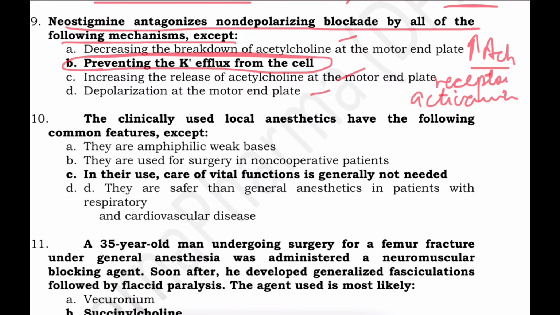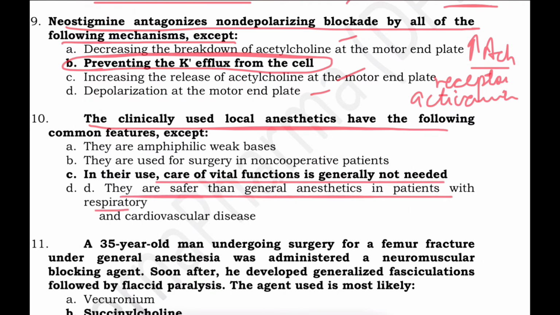Now the clinically used local anesthetics have the following common features except: first of all, they are amphiphilic weak bases. They are used for surgery in non-cooperative patients. Their use, care of vital functions not needed. They are safer than general anesthetics in patients with respiratory and cardiovascular disease. Here we have to find the one that is not true, and that will be the answer.